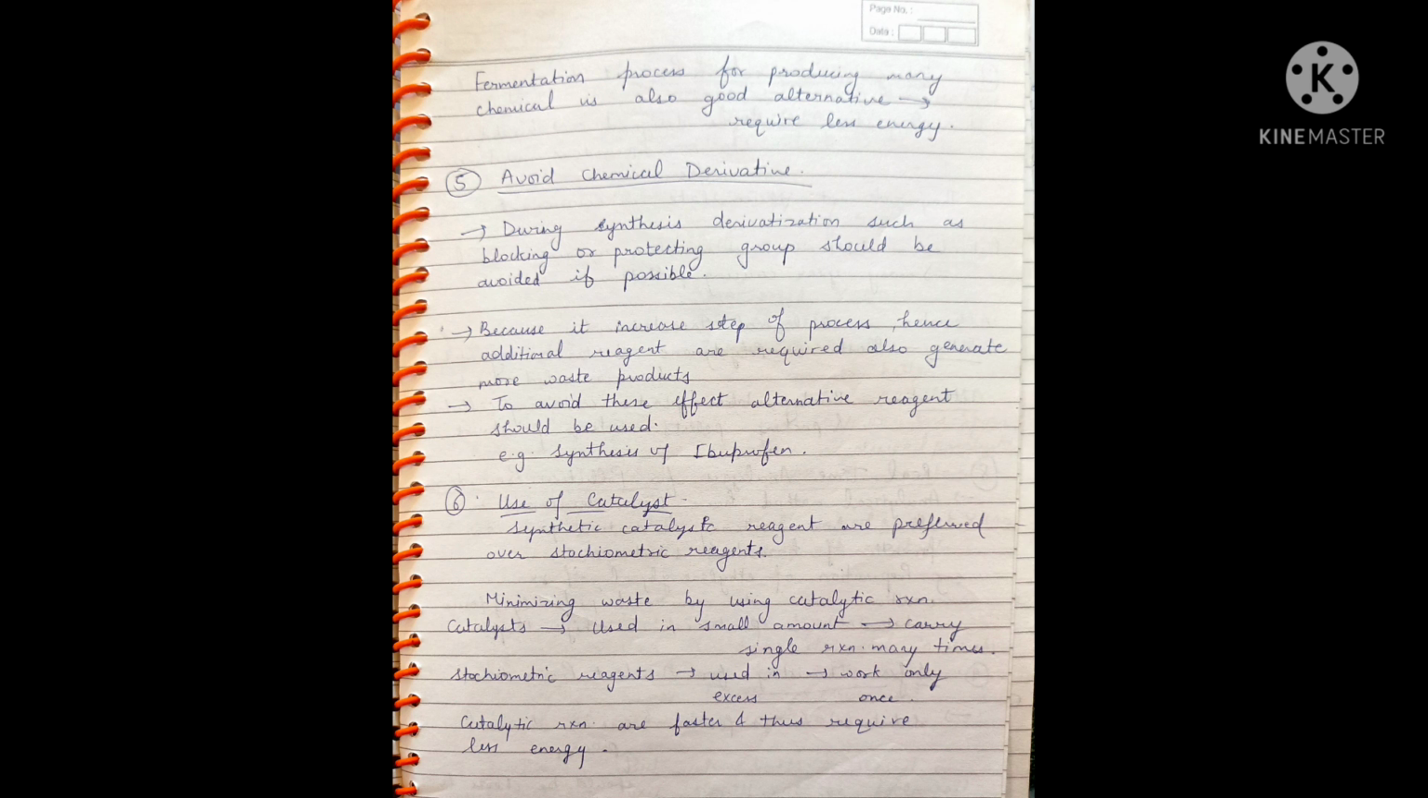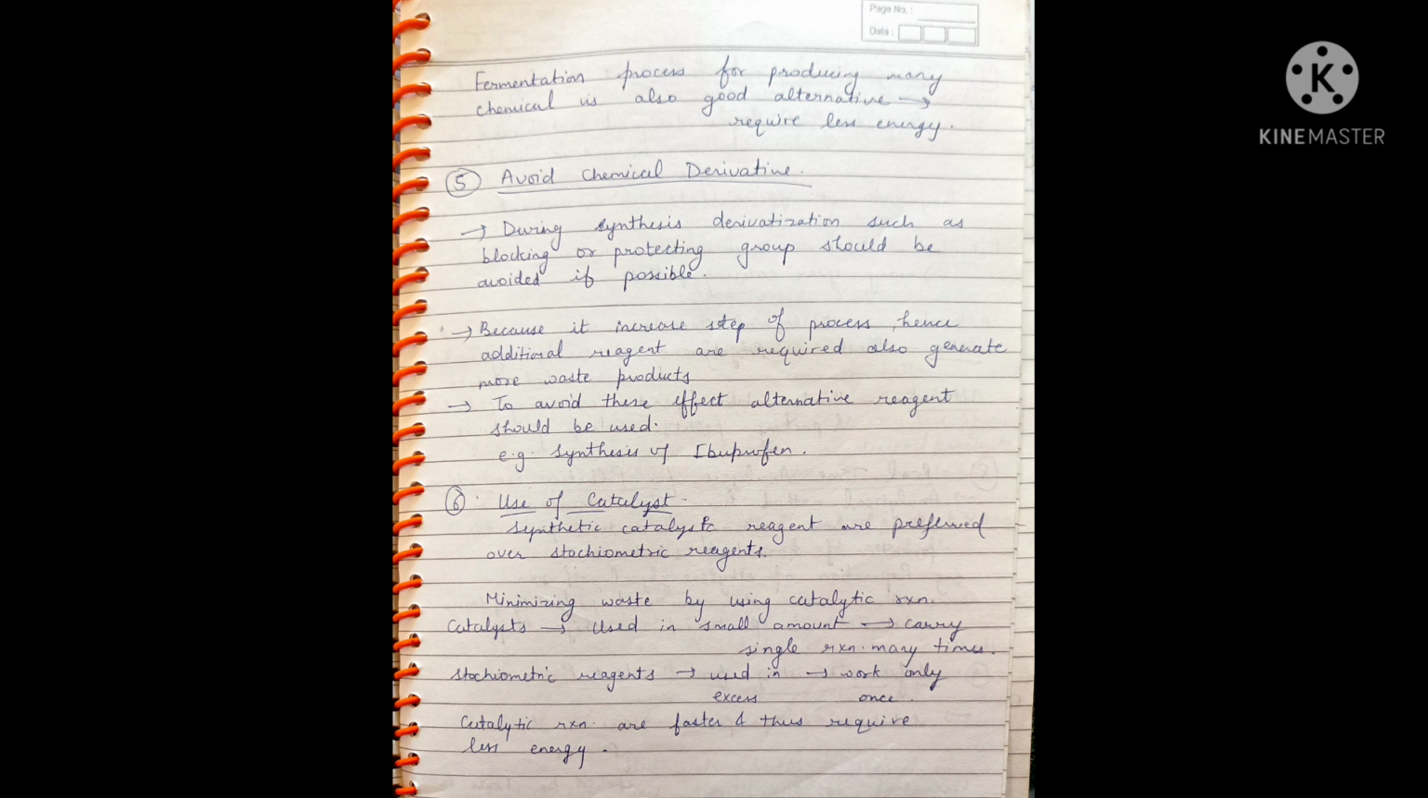Fifth principle is avoid chemical derivatives. During synthesis, derivatization, such as blocking or protecting groups, should be avoided if possible because it increases the steps of the process. Hence, additional reagents are required, and it also generates more waste product. To avoid these effects, alternative reagents should be used. Example: synthesis of ibuprofen.